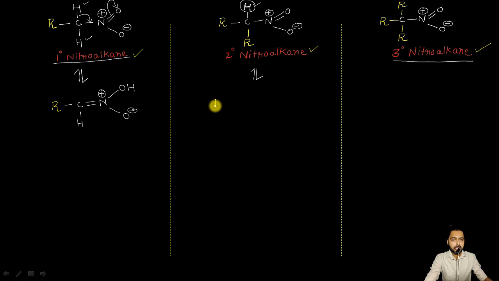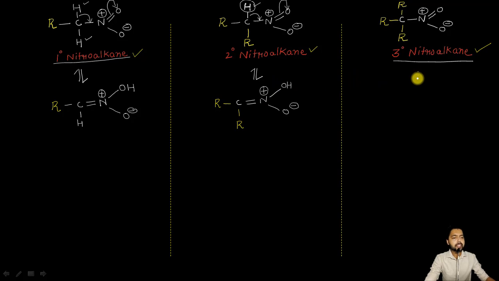First of all, the two R groups as they are, and then my carbon atom, and again I can show the movement of electrons like this, and the shifting of this hydrogen atom from this carbon atom to this oxygen atom, such that now it will become a double bond to the nitrogen atom, single bond OH, of course a single bond oxygen negative, and nitrogen having a +1 formal charge.